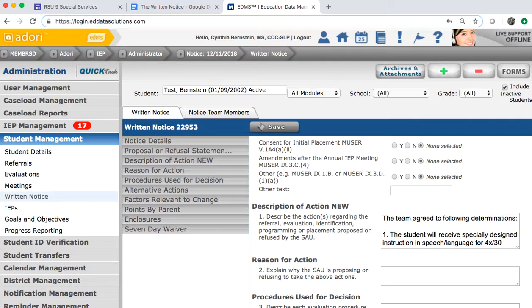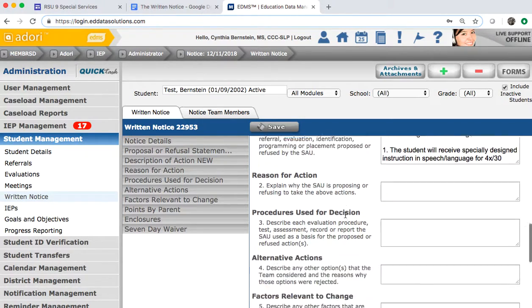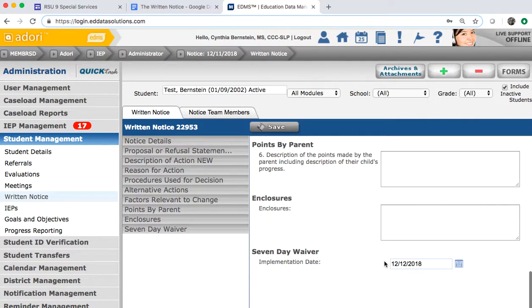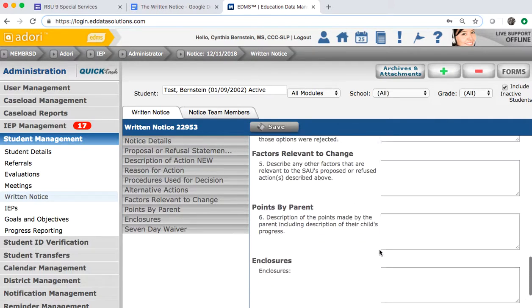Right now, what we do not require is the use of the optional 7-day waiver form. We mention it in this video because you'll see a date at the bottom of the written notice, this date right here. Filling that date in by itself is not adequate to document the parent has waived their right to 7 days written notice. If you fill this date in, you must complete the 7-day waiver and have the parent sign it. And you'll see it's completed by you populating Section 1 of the written notice with the determinations.